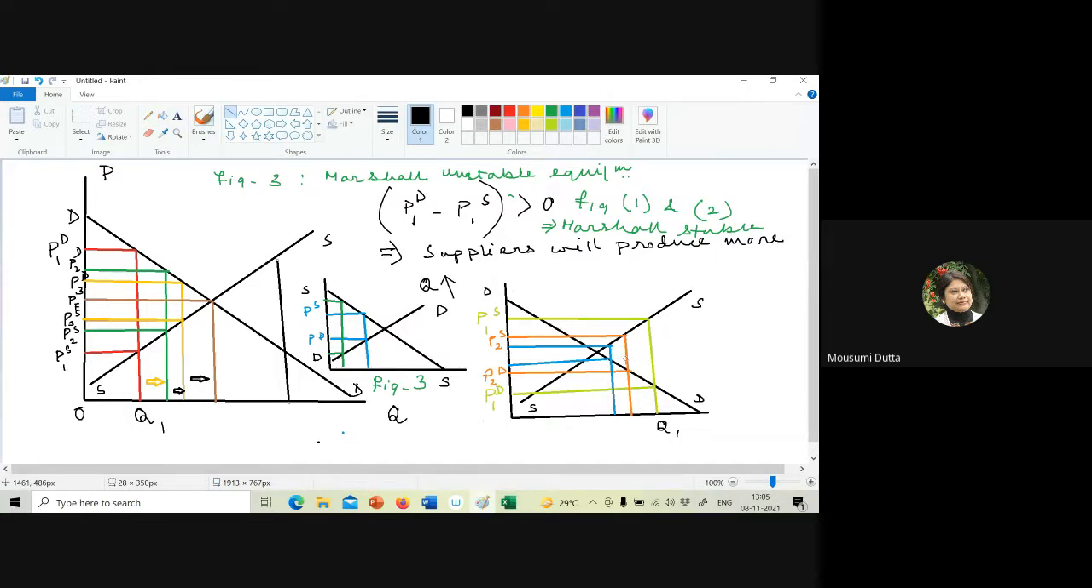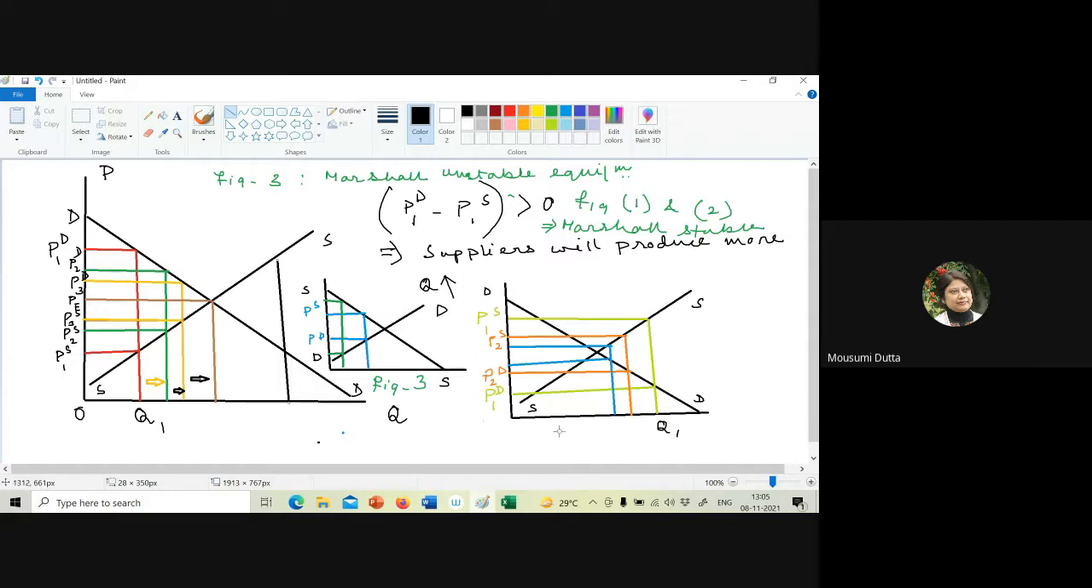So naturally output will fall. And as output is falling, the gap between the supply price and demand price is falling. Still the supply price is greater than demand price, so there will be further reduction in output. Still there is a gap, so again output will be reduced. Continuously following the behavioral assumption, as we move to the new step, we find that we are moving towards the equilibrium. So in both figure 1 and figure 2, we are getting Marshallian stability.